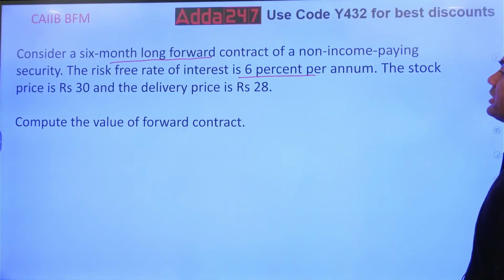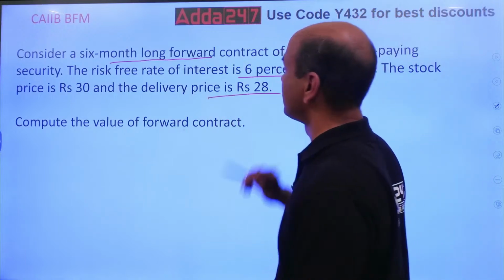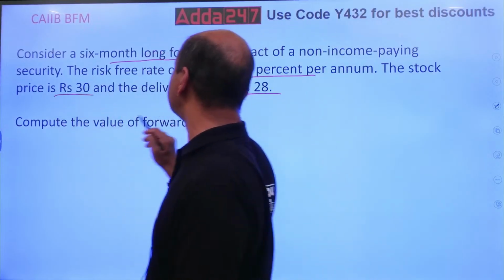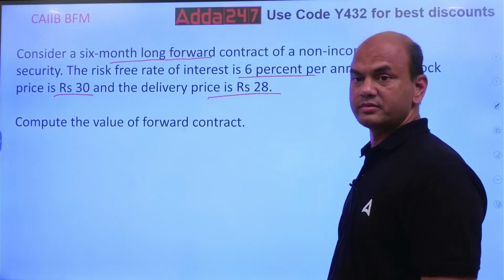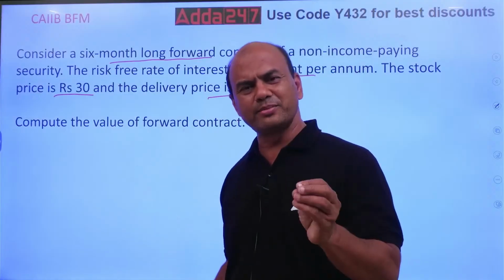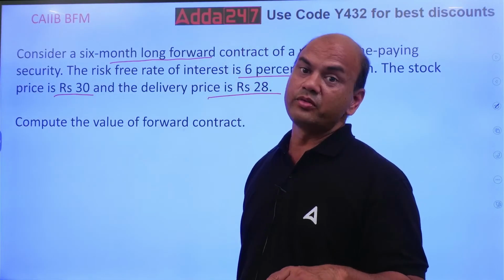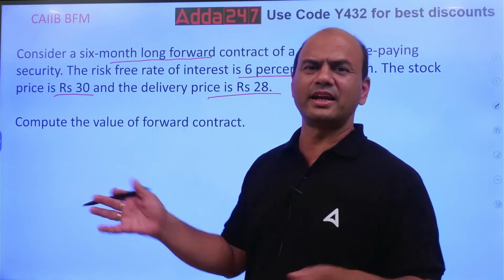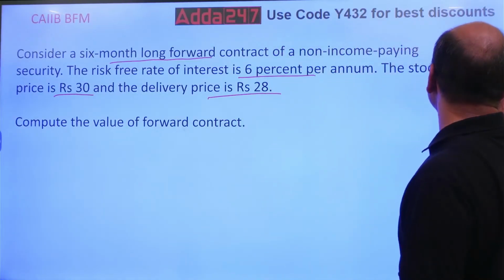6% per annum. The stock price is 30 and the delivery price is 28. So stock price is 30 and delivery price is 28. Calculate the value of the forward contract. Now there is a formula. Don't think too much. It's very simple, one line answer, but there's a formula attached to it. If you don't know the formula, you'll just beat around the bush. This, that, don't do anything. Simple formula I'll give you. Okay?